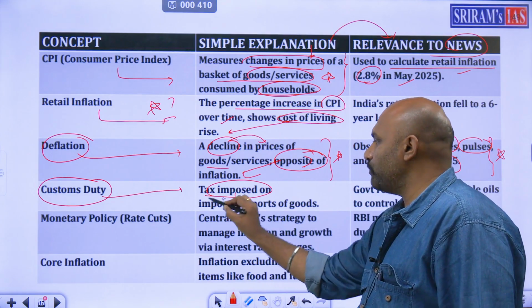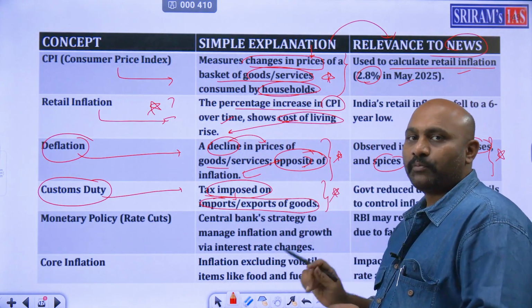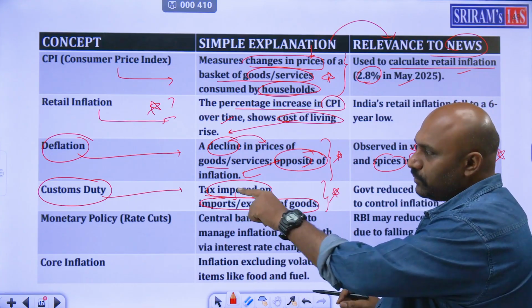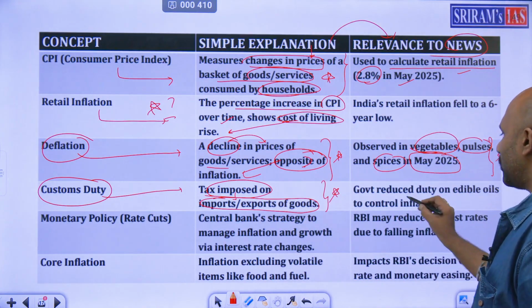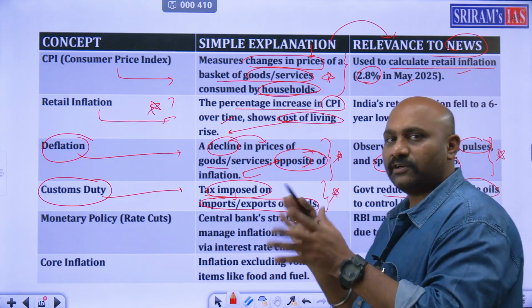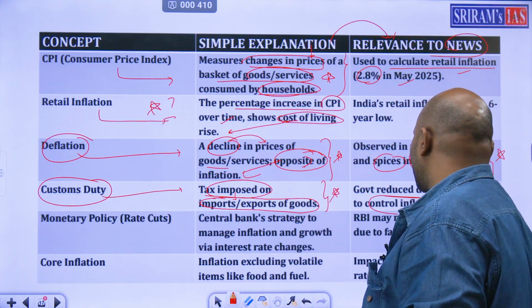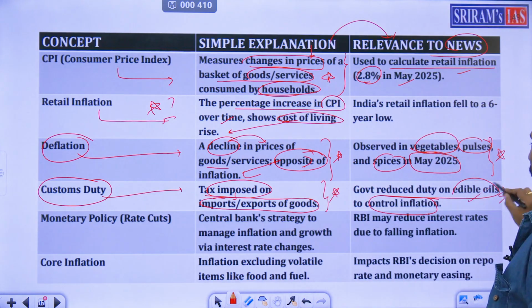Next, what do you mean by customs duty? Tax imposed on imports and exports of goods. Imports and exports of goods meeda tax name antaru, customs duty. Government reduced duty on edible oils because oils have become costly because of the price variations overall in the market. And dani valla inflation control chestunaru. So this is a very, very good point.